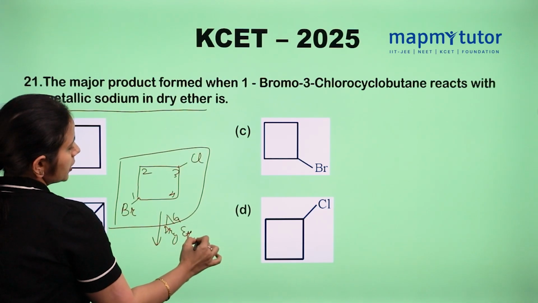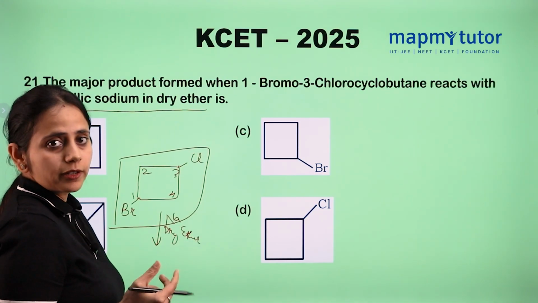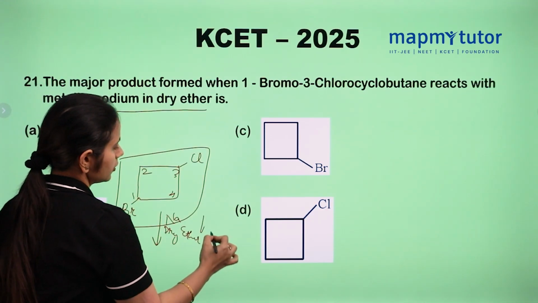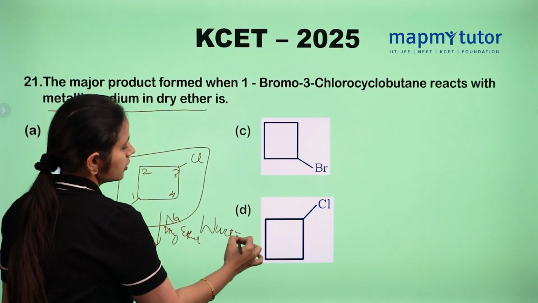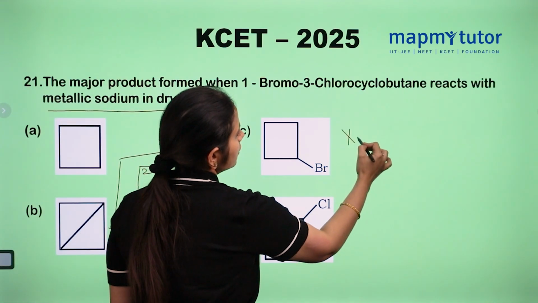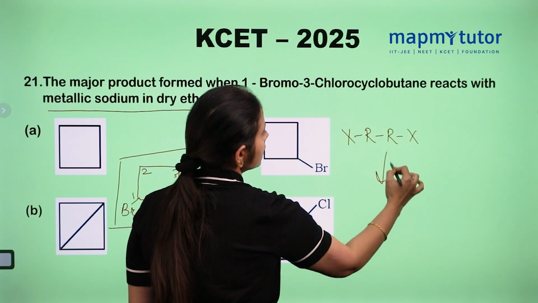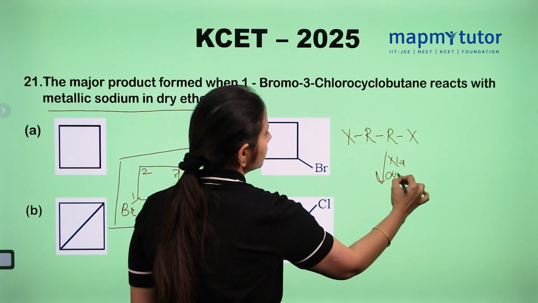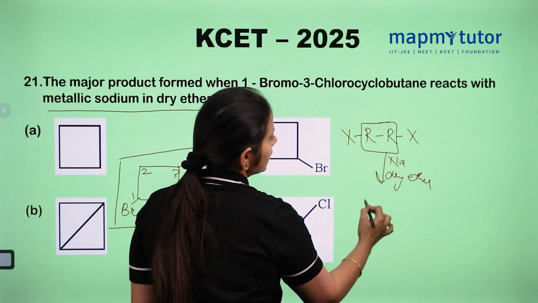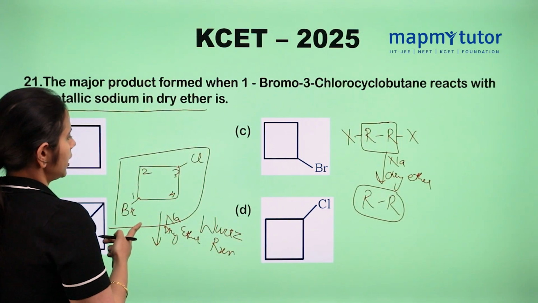This is a very famous name reaction. We use sodium in dry ether in which reaction? This is the Wurtz reaction. The Wurtz reaction is when we react 2 RX with sodium in dry ether, and it will give R-R. Similar will happen in this reaction.